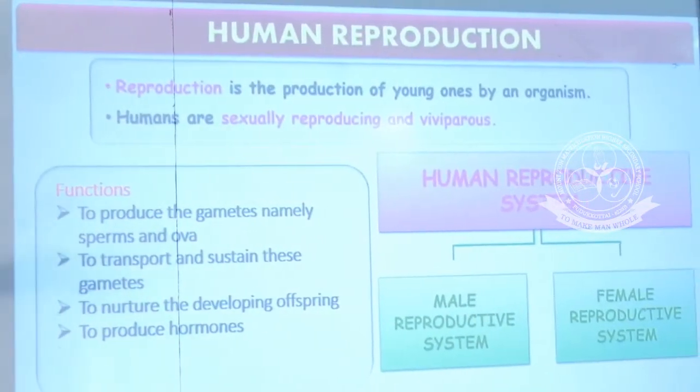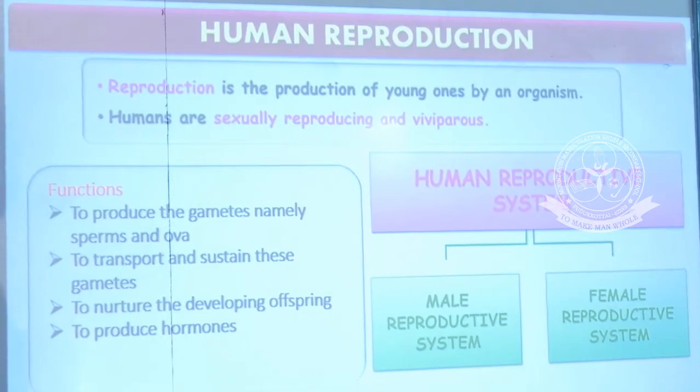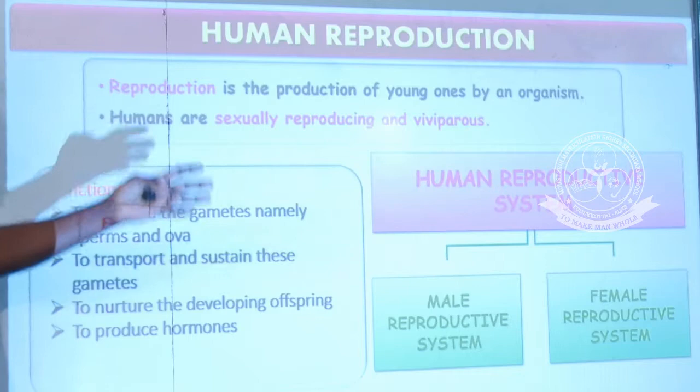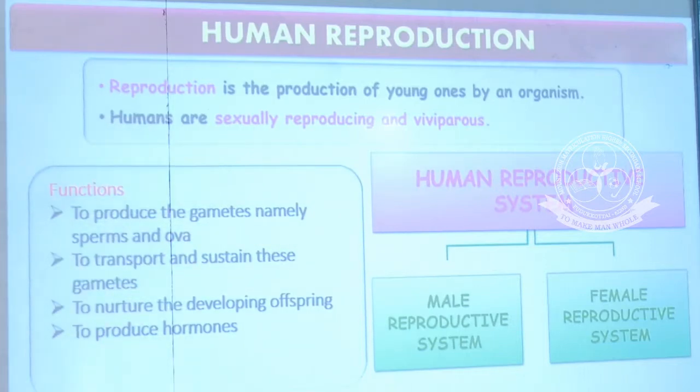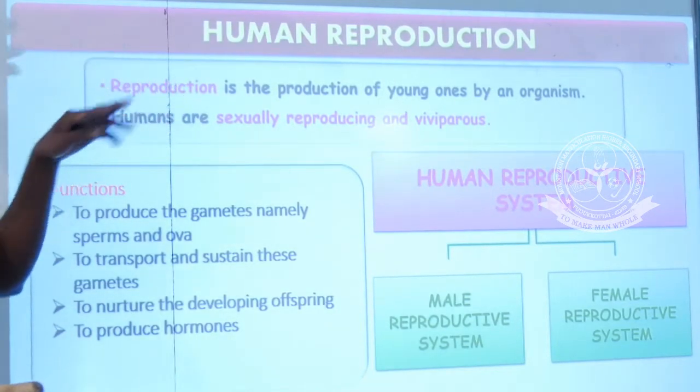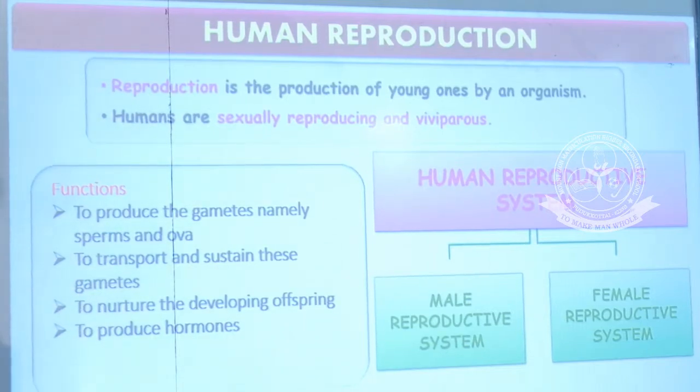So first we have to understand what is meant by reproduction. Reproduction is a biological process. The production of young ones is called reproduction. Second, we have to understand what is sexual reproduction and what is viviparous. Sexual reproduction means the production of young ones by the union of egg and sperm. And viviparous means the organism can produce the young ones directly. Okay.